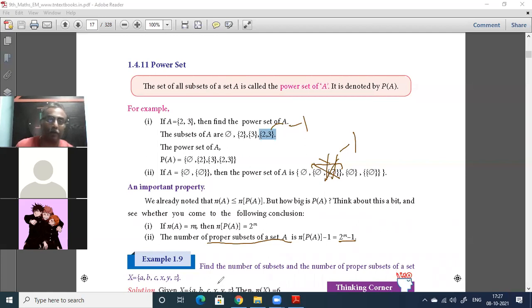Got it? So the power set is including that set. The number of proper subsets does not include that set. But the number of proper subsets is not the power set. The power set is including that. So 2 to the power of m is the number of elements in the power set. 2 to the power of m minus 1 is the number of proper subsets alone.